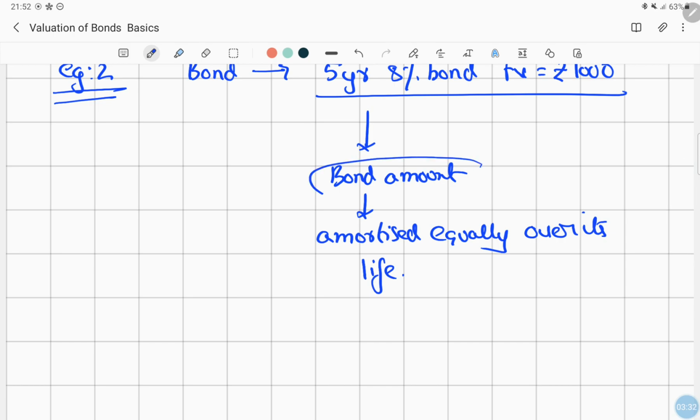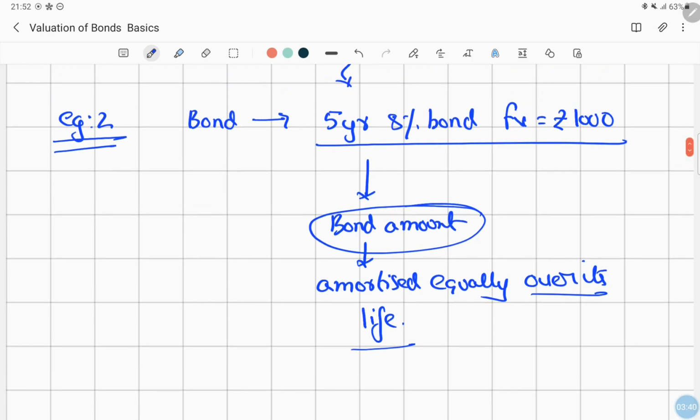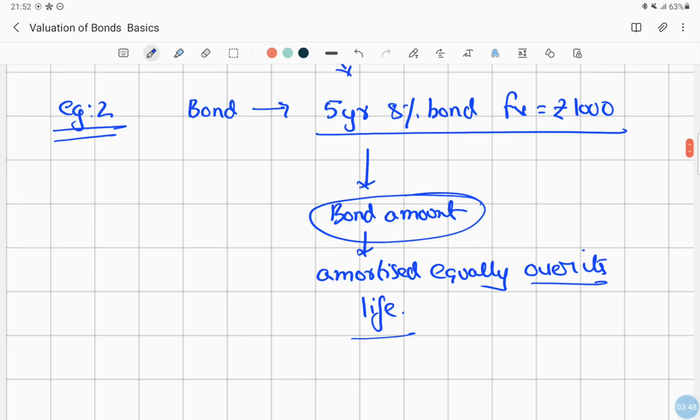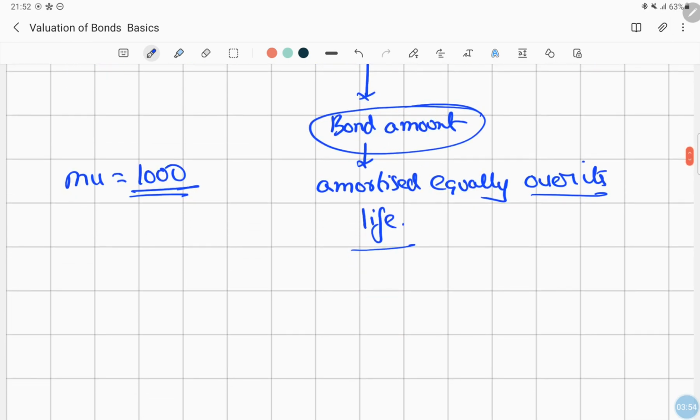The bond amount which is being amortized equally over its life: the life of the bond is 5 years. So every year we have to pay a certain installment amount, and the maturity value that we have is 1000. So this 1000 will be paid in equal installments.